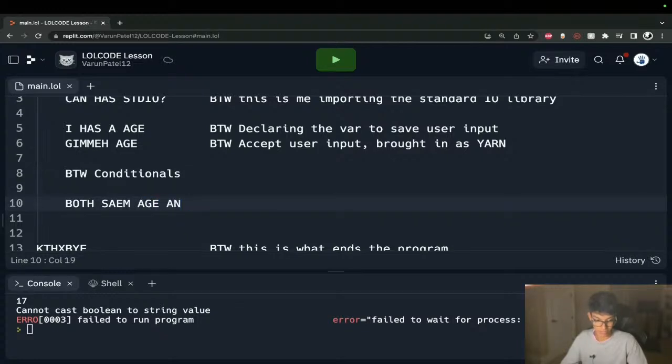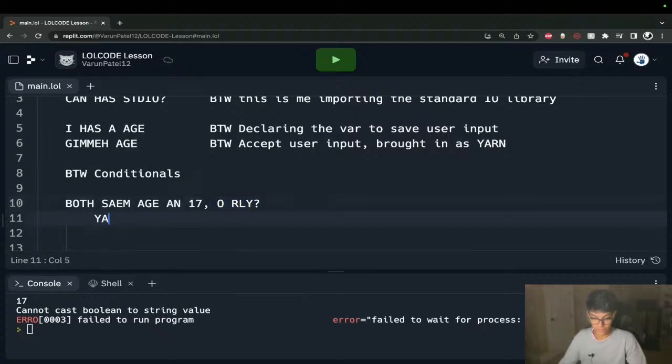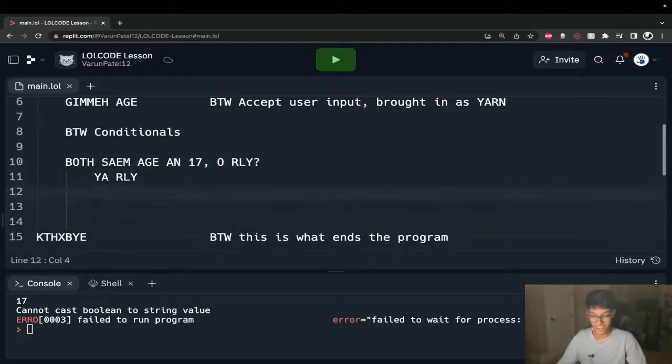and 17, if that's the same, oh, really? This is basically saying, hey, if my age is equivalent to 17, is that true? If it is, yeah, really, then we're going to print visible age var is 17.